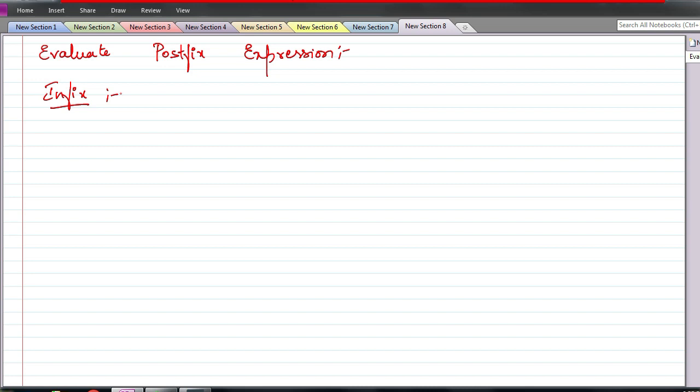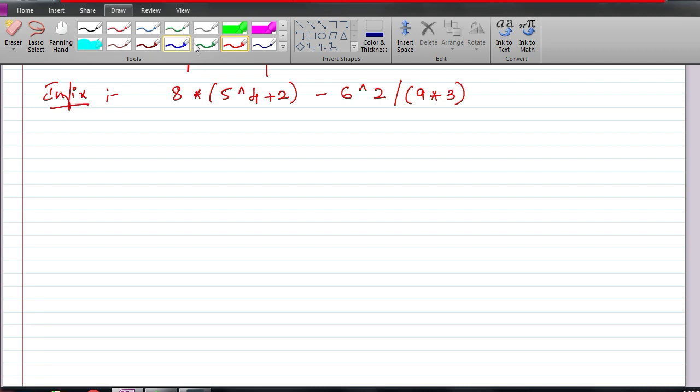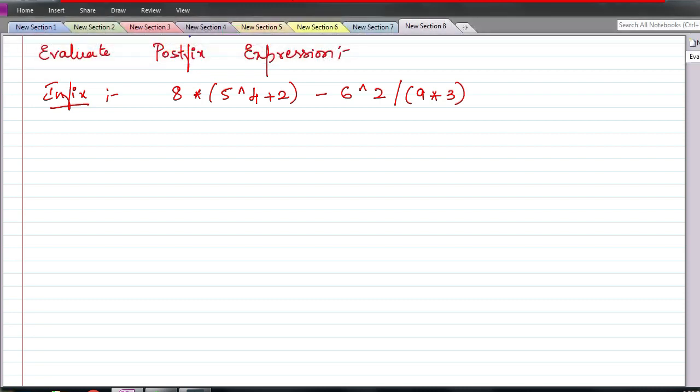So I will take 8 star 5 power 4 plus 2 minus 6 power 2 divided by 9 star 3. Okay, so this is the infix expression. First we will convert it to postfix. To convert to postfix, we will first write down the numbering, that is, which things need to be evaluated first.